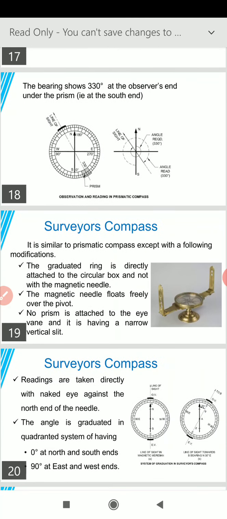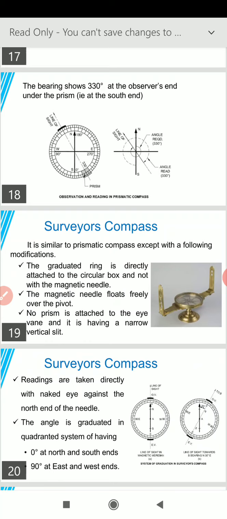Now coming to the surveyor's compass, it is similar to the prismatic compass except with the following modifications. The graduated ring is directly attached to the circular box and not to the magnetic needle. The magnetic needle floats freely over the pivot.